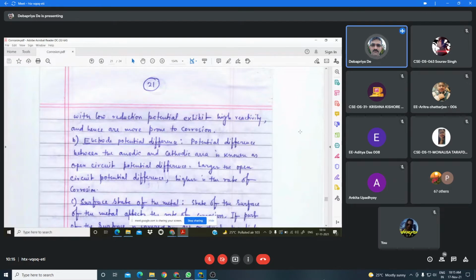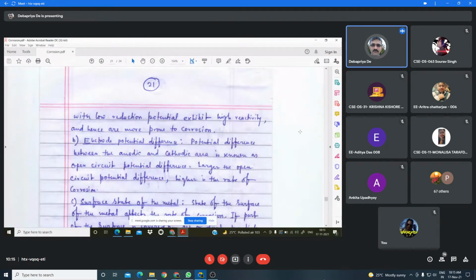The surface state of the material also influences the rate of corrosion reaction. In pitting corrosion, I told you that if the surface of the metal is a matte type of surface, that is a rough surface, then dust particles, sand particles, oil droplets or water droplets can accumulate.